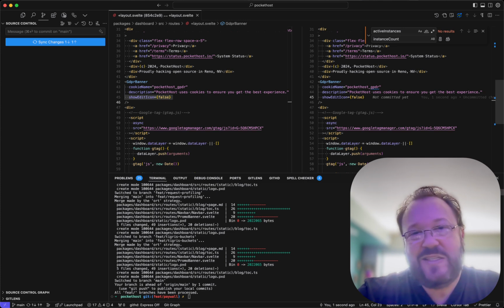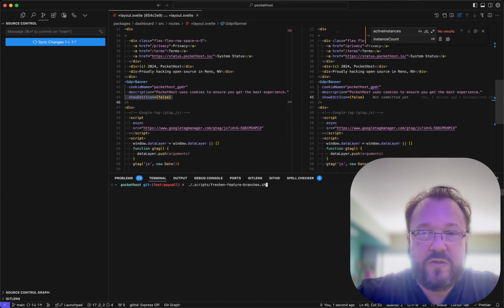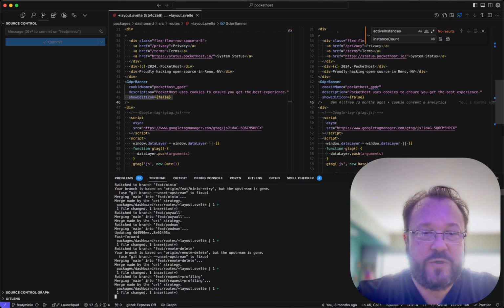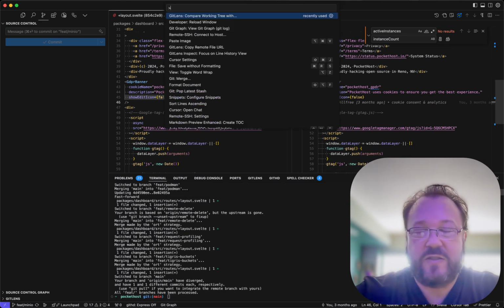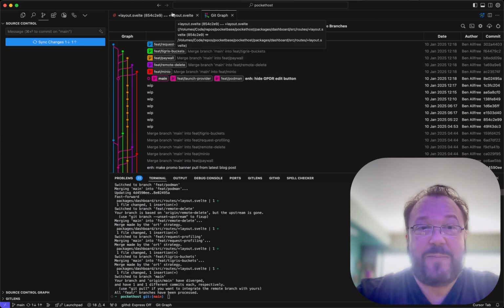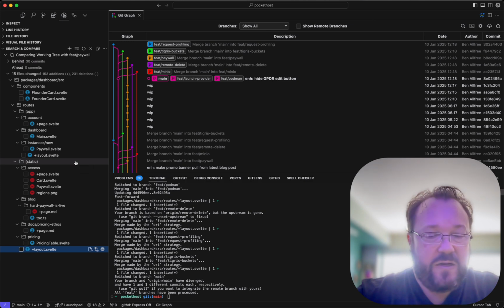All it really means is the users have to clear their cookies to reset the GDPR. Then I'm going to do this feature branch syncing thing where it merges all my feature branches, right? So if you look here, all those feature branches are stacked up now with that new change we just made. So going back here, all right, cool.